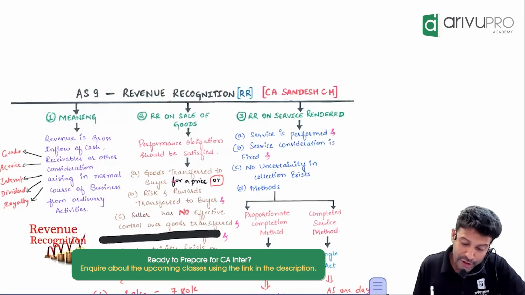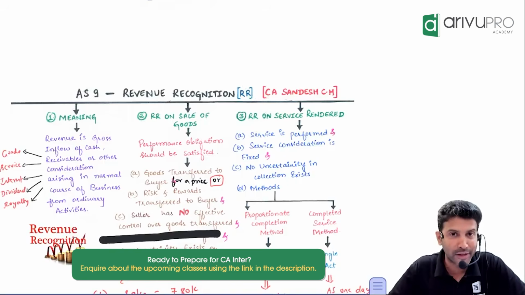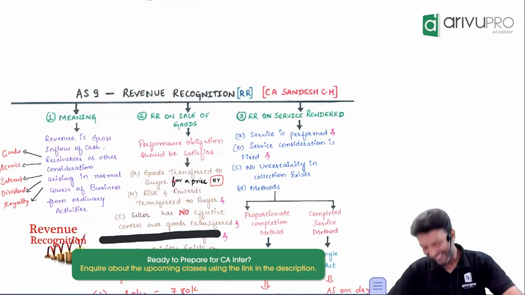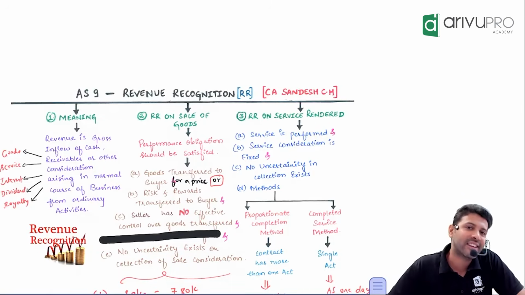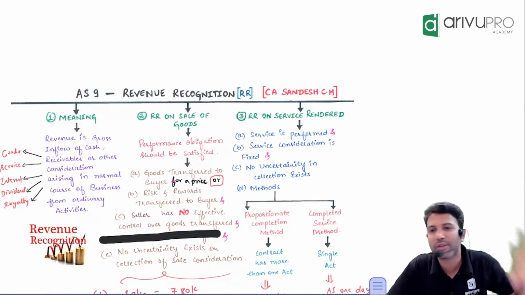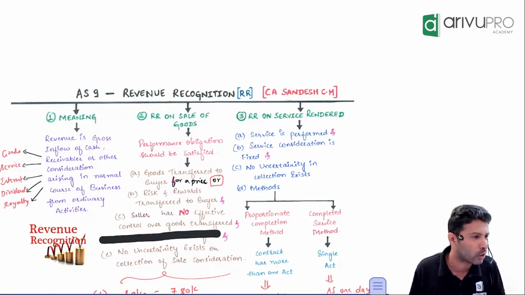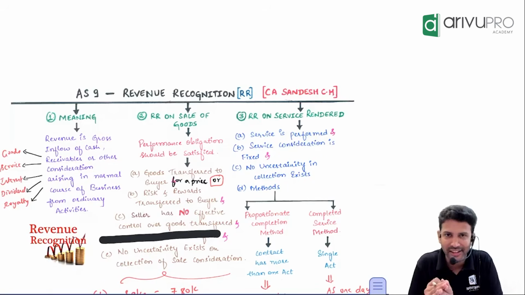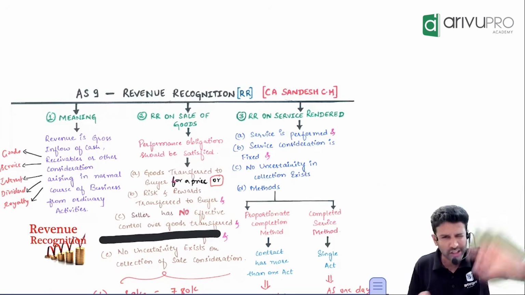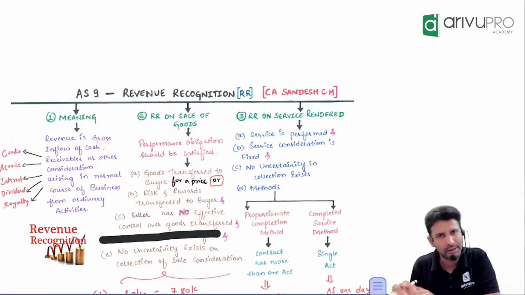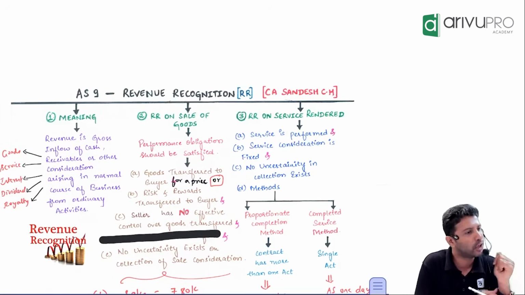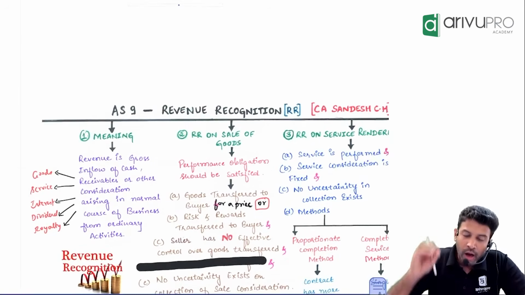Okay, sir, if I study this at inter level, the same thing will come in final level also, sir? No. In final level, AS7 and AS9 have been merged and Ind AS 115 is formed. That is a more descriptive, much better standard compared to all this. There were some little hiccups here and there, which are covered in Ind AS. So some of what you're going to study will come at final level, but mostly you're going to be learning everything new. Okay.